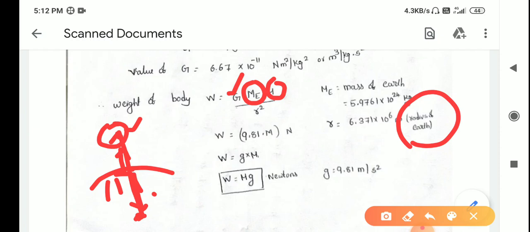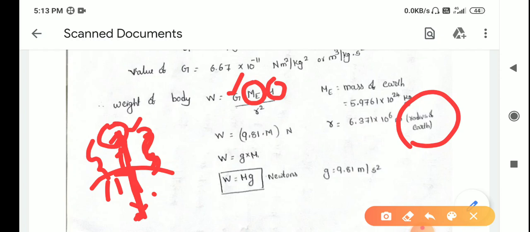Center of the earth to the outer surface is the radius of the earth. You can ask, what is the height of the body from the earth? When you compare it with the radius of the earth, this distance is negligible. That's why we consider the distance between the two centers as the radius of the earth.